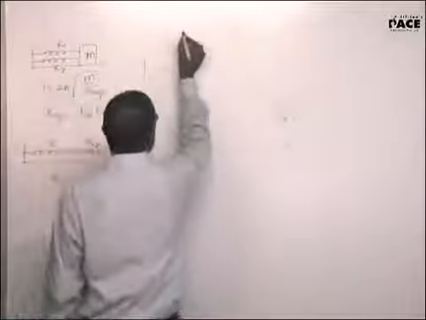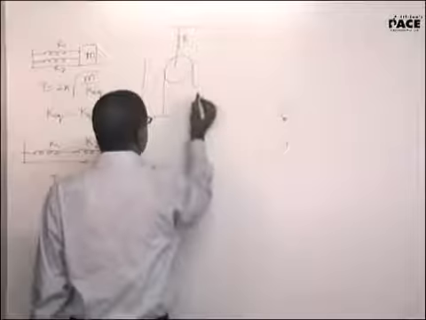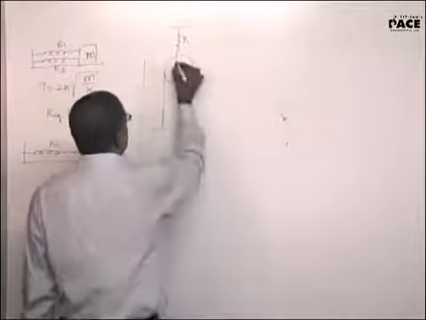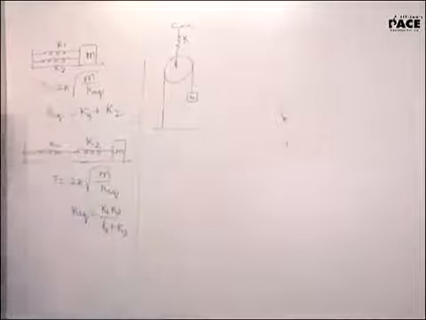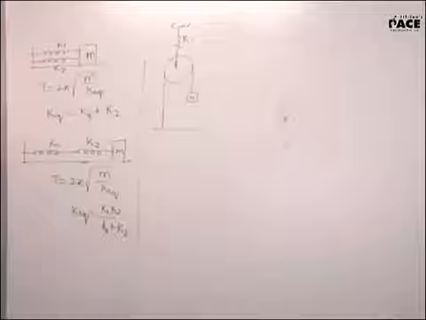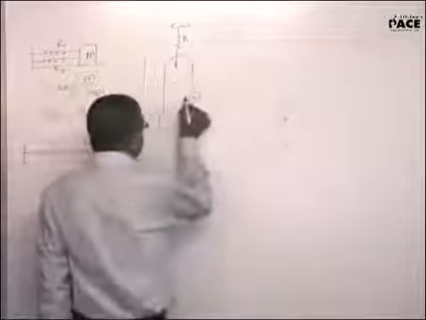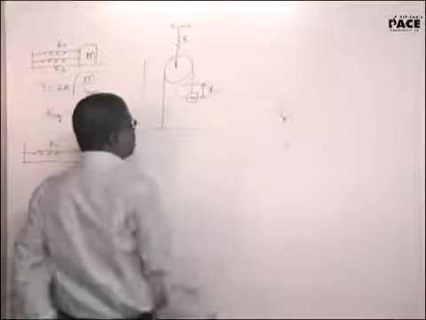Suppose you are dealing with a system like this. This is K, this is fixed, and you have a block here of mass m. Temporarily the pulley is light and smooth. Temporarily the pulley is light, but there is sufficient friction to prevent slipping. Temporarily the pulley is light, but there is no slipping here. As a result of which, if this comes down by a distance of x naught,